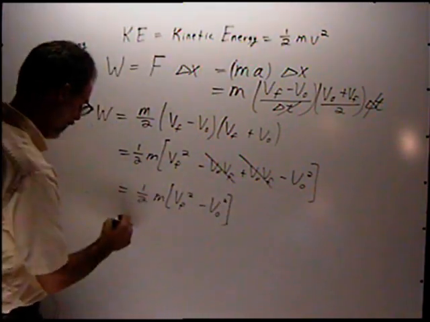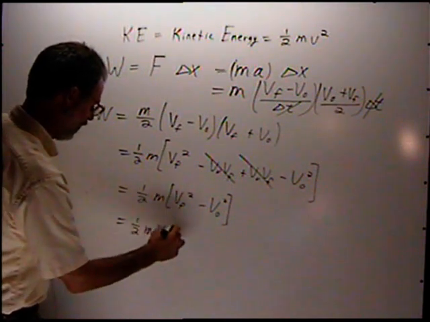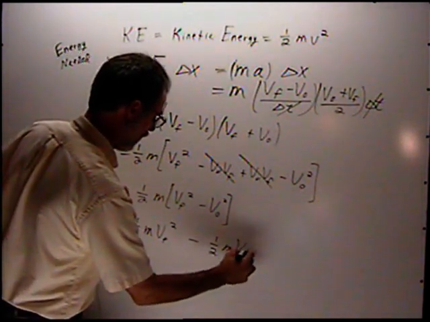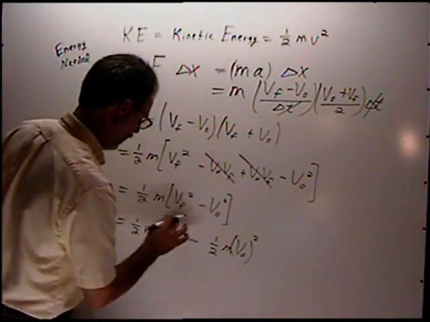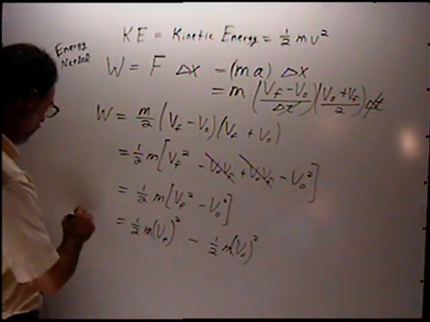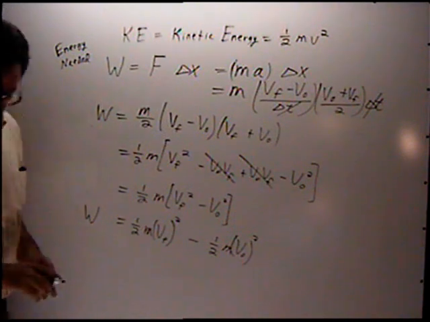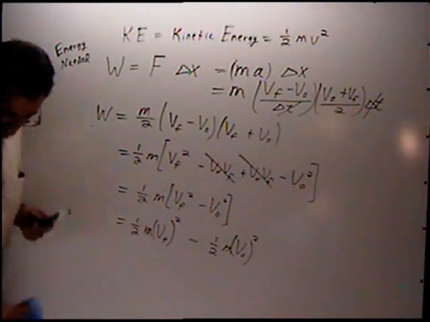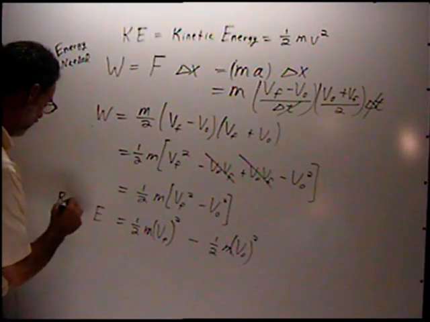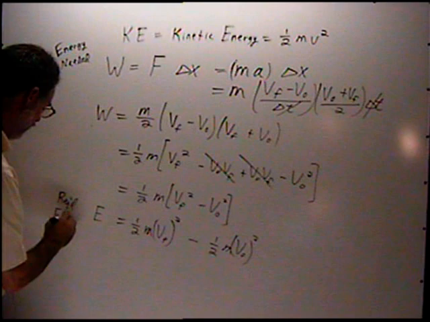Well, let's separate those. I have 1/2 m the final velocity squared, minus 1/2 m the initial velocity squared. I'll put those in parentheses. So this is the work needed, or let me say, it's the energy. I'm going to write it as E, the required energy.